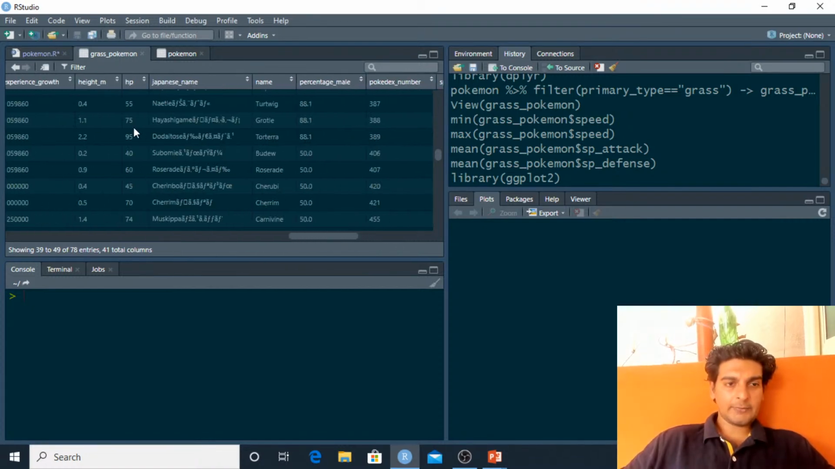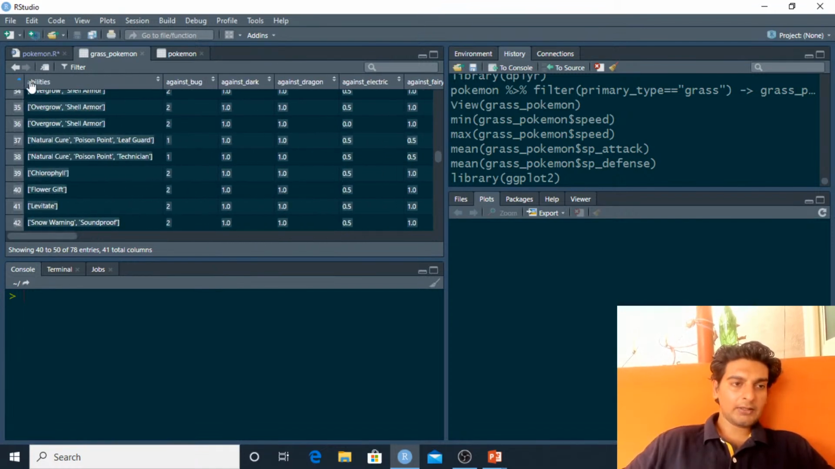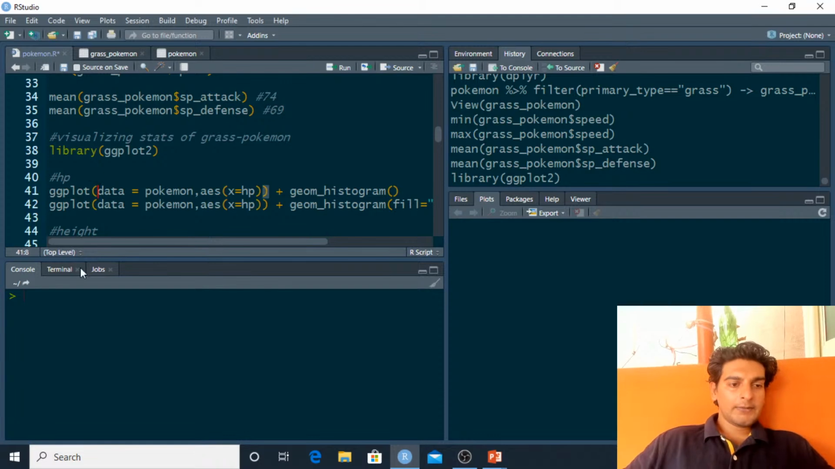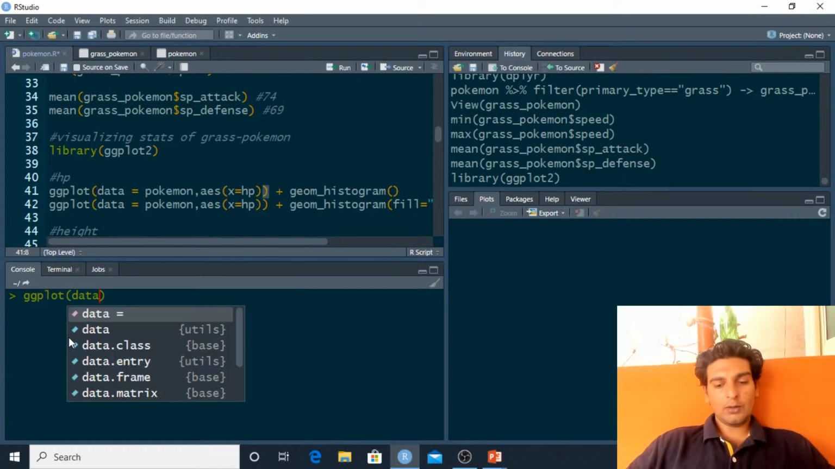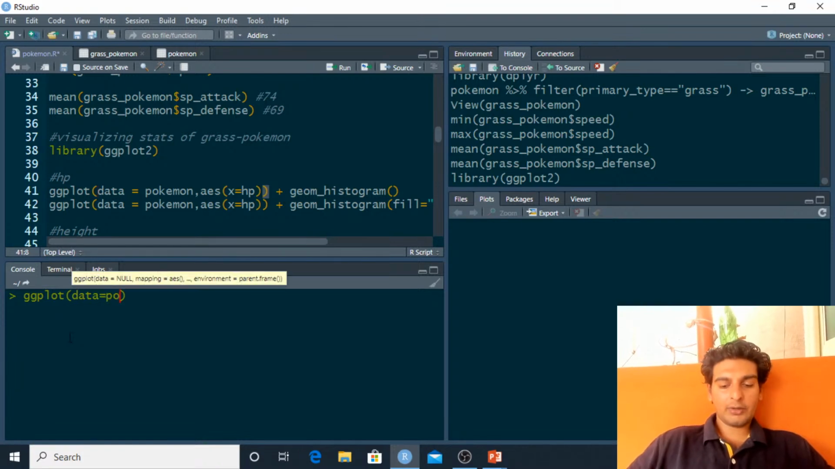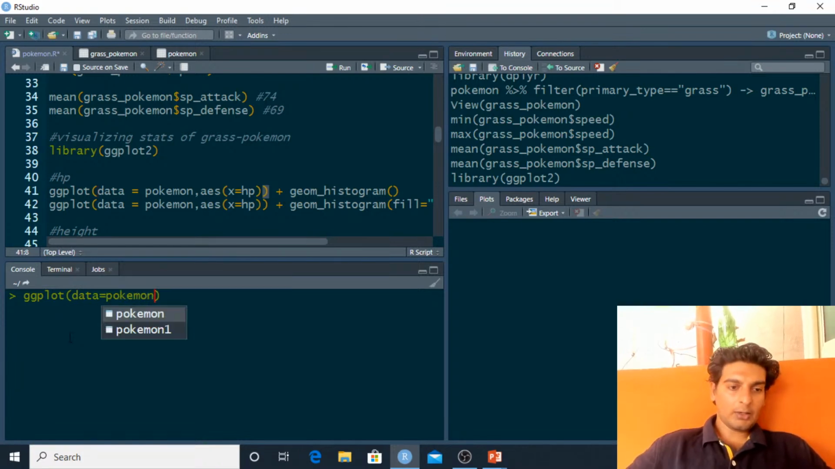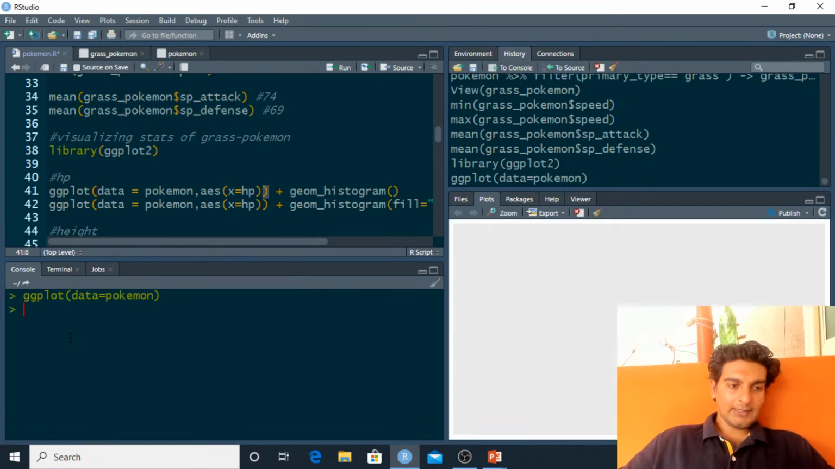As you see, this is the HP column and this is a numerical type of column. And we've understood in the previous sessions that if it's a numerical column, we use a histogram, and if it's a categorical column, we use a bar plot. Since this is a numerical column, my first task would be to use ggplot, and I'll go ahead and map the Pokemon data onto the data layer. So let me hit enter.